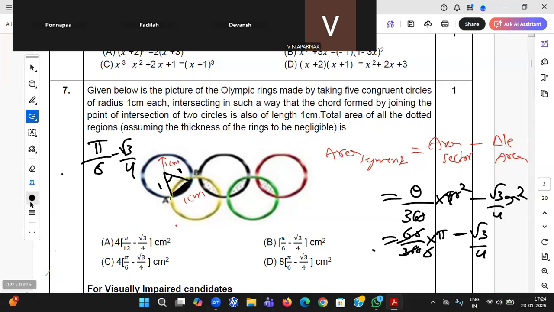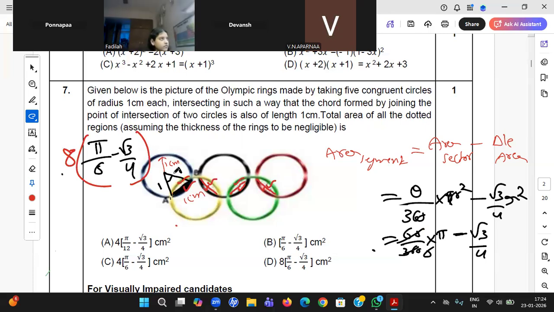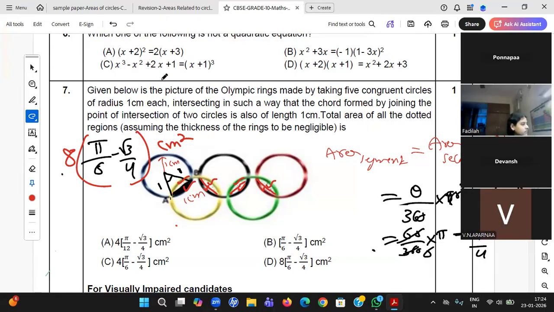This area you got. Like that, how many areas are there? 1, 2, 3, 4, 5, 6, 7, 8. So 8 into (pi by 6 minus root 3 by 4) centimeter square. Yes, Fadila, right answer, student.